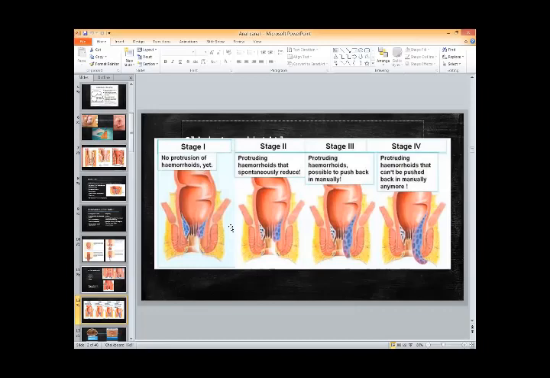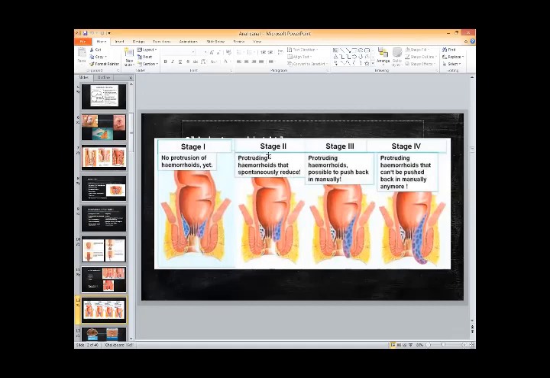If the patient tells you that I have fresh bleeding per rectum, but there is nothing prolapsing out of the anus, so there is no prolapse but bleeding, this is called first degree hemorrhoids. Second degree hemorrhoid is there is bleeding, but there is also prolapse during defecation, and this prolapse reduces spontaneously back to the rectum after defecation is finished.